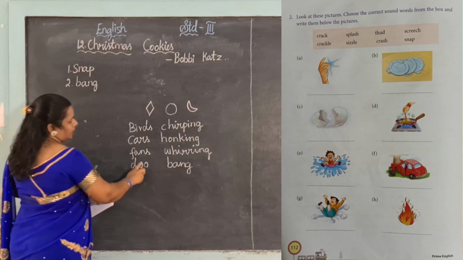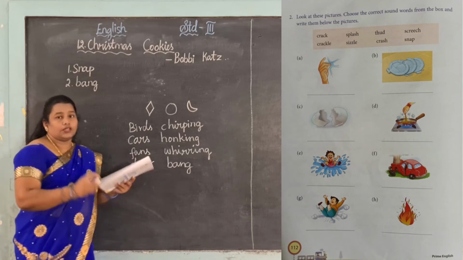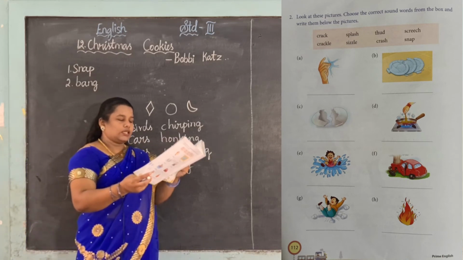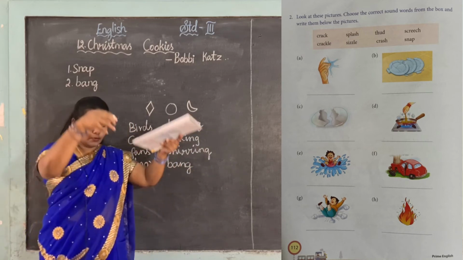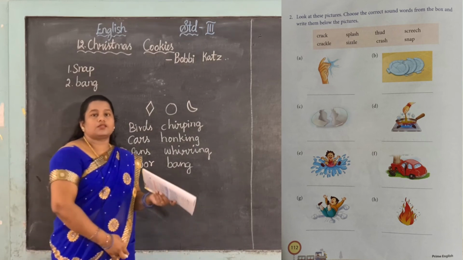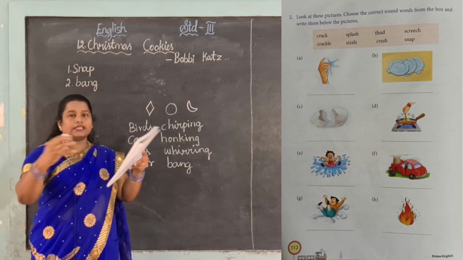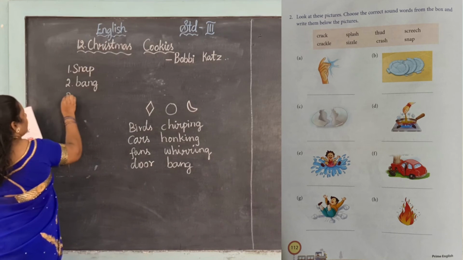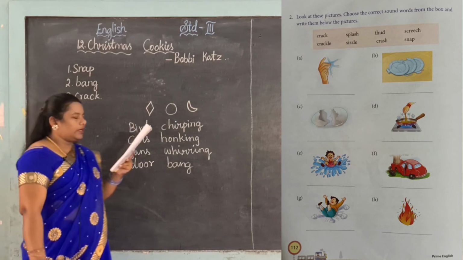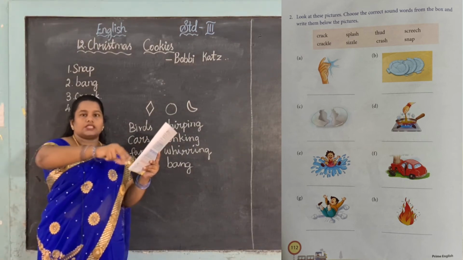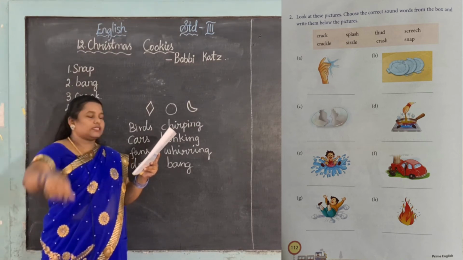Now we only just learned that for the door we use the sound bang, and also for the utensils on the previous page. He closed the door with a bang. When we do it with great force, when we put down the vessel, it may break, right? So that sound also is bang. Next, the third one. See, the egg is opened, so it is crack. Crack sound. Next, the fourth one is when we are pouring something, salt or pepper, masala in the food, it makes the sound sizzle.